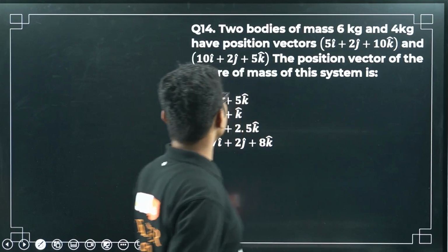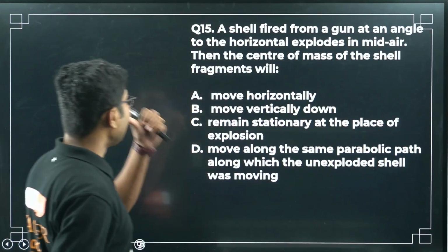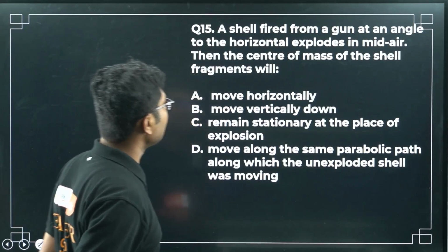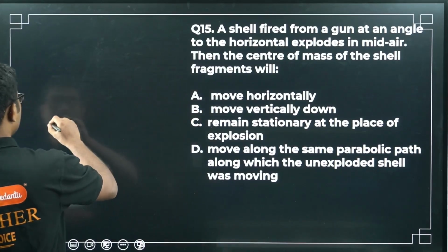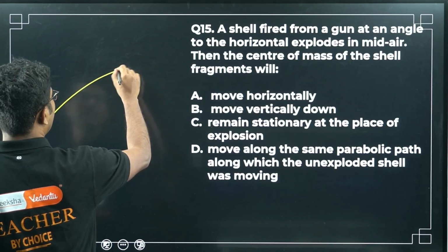Now let's move on to the next question. A shell fired from a gun at an angle to the horizontal explodes in midair.